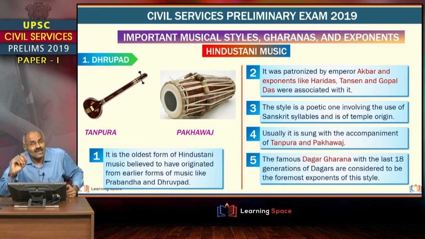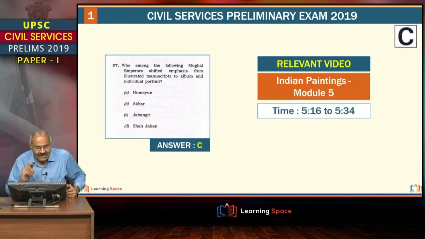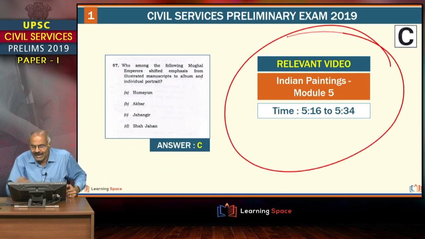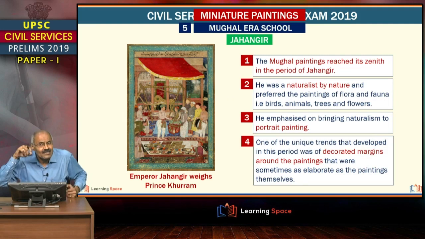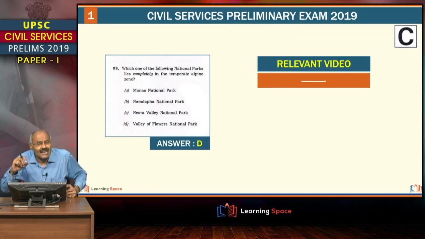So what I mean to say is, in medieval India, some of the questions are from art and culture. Please don't forget this. Then here Mughal emperors. This is also taught clearly in art and culture. Friends, please watch art and culture modules clearly, otherwise you may forget. And madam told clearly, it is clearly evident from this slide.